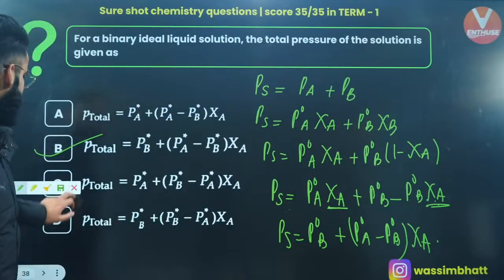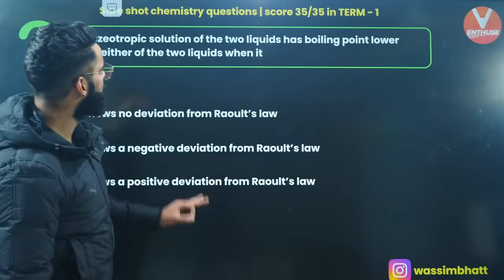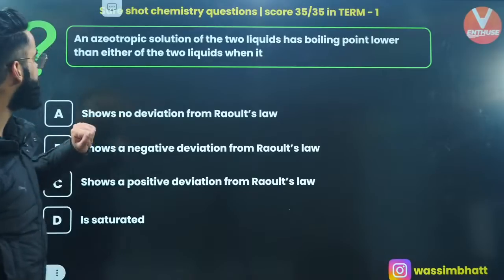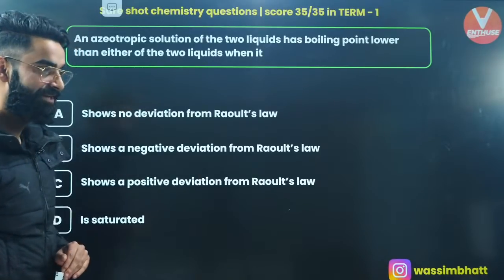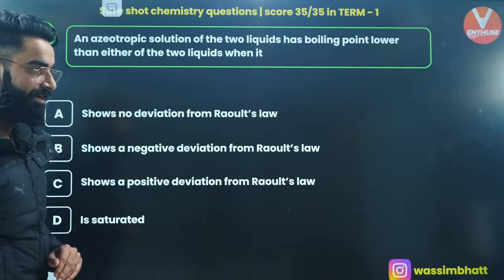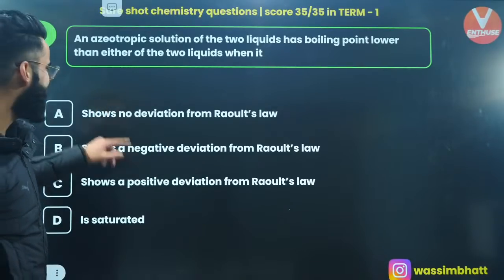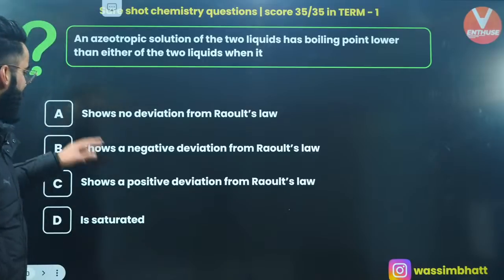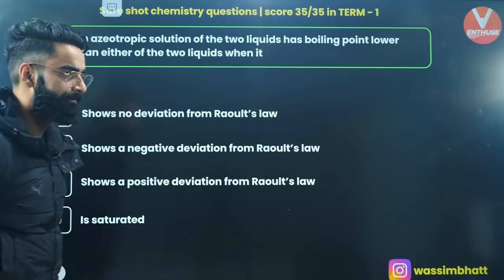Perfecto. Moving on directly to one more question. An azeotropic solution of two liquids has boiling point lower than either of the two liquids. What is going to be the answer of this question? Kill it fast. When it shows no deviation from Raoult's law, when it shows negative deviation from Raoult's law, or when it shows positive deviation from Raoult's law.